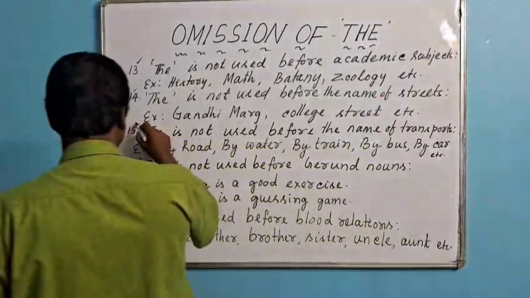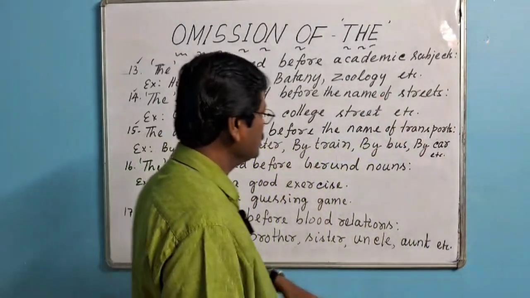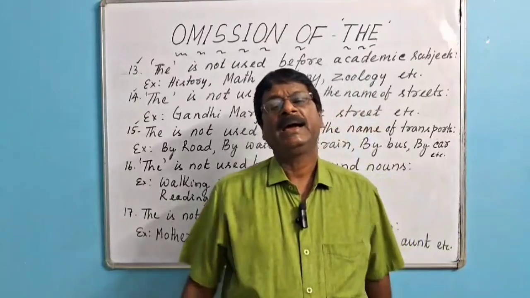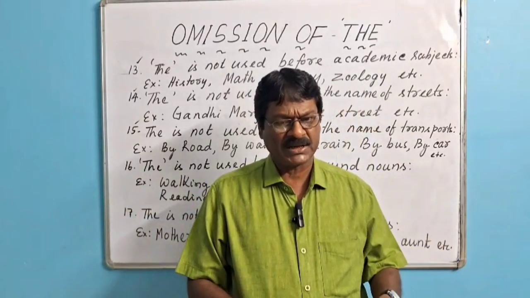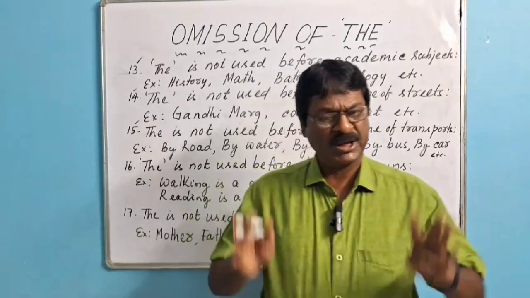Then point number 15. The is not used before the name of transport and communication. Before the name of transport and communication, the is not used. Never we use.